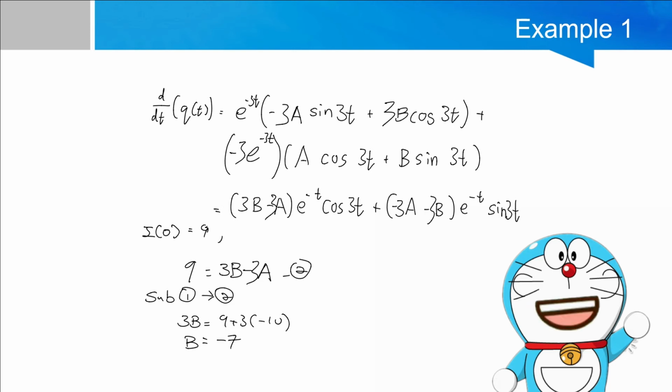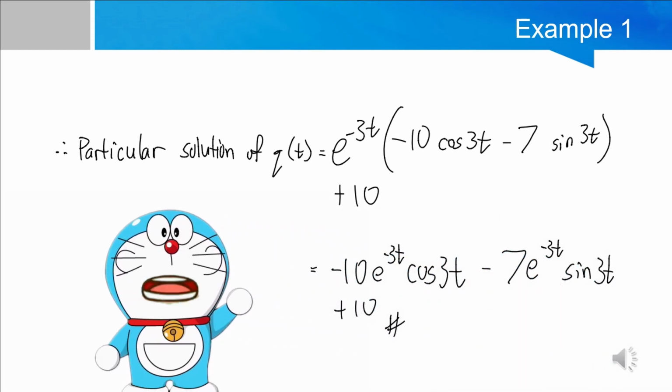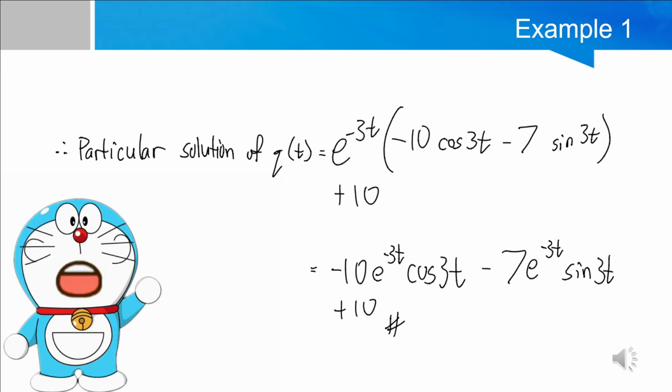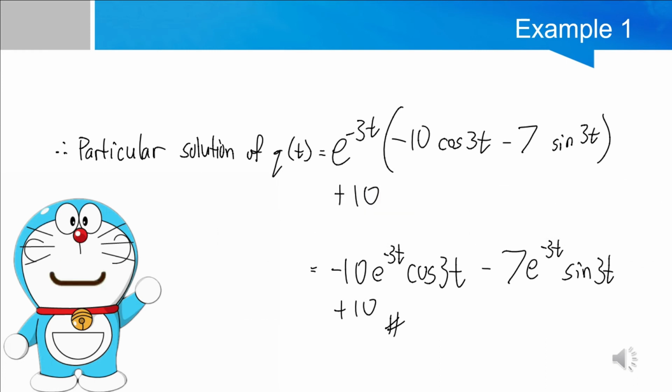After that, substituting the value of a, which is negative 10, into the equation we have just now, we'll be able to solve for the value of b, which is negative 7. After that, we substitute the values of a and b into the equation of qt, then we'll be able to get the particular solution of qt, which is negative 10 e power negative 3t cos 3t minus 7 e power negative 3t sin 3t plus 10.